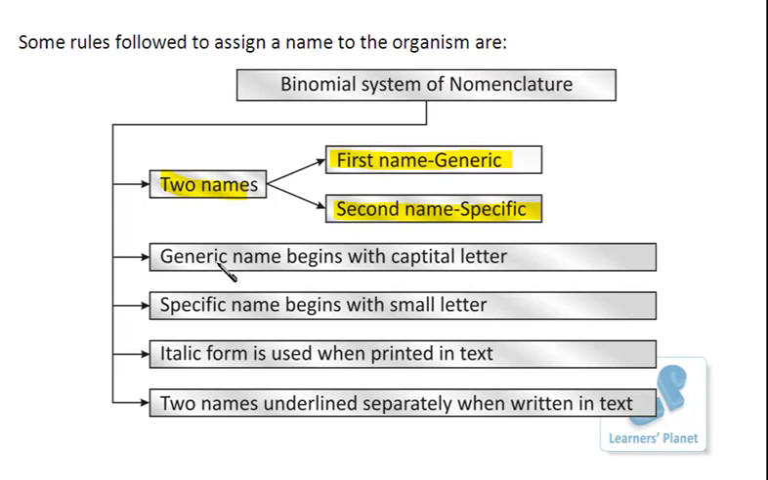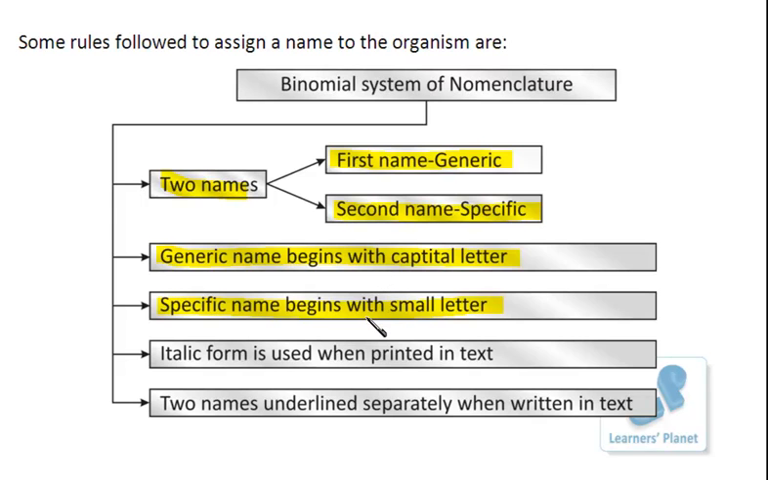Now besides that, for writing the name, the generic name always begins with a capital letter. This is the most important feature, the important rule to understand here. The specific name always begins with a small letter. So now you can understand how it should be written, right?